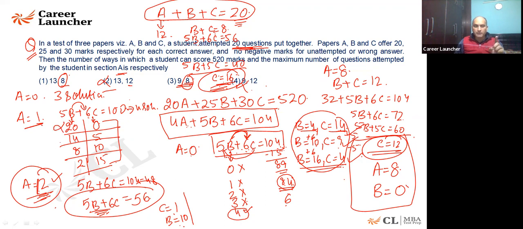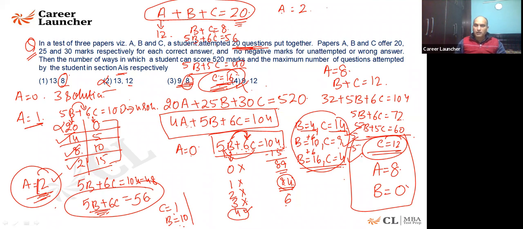14 plus 5 is 19 plus 1 is 20. This is correct. This is correct. This is correct. 3 solutions are going to come here. I believe it is clear to all of you. Now you need to find out the next value of A. The next value of A is 2. If A is coming out to be 2, you put 2 here.